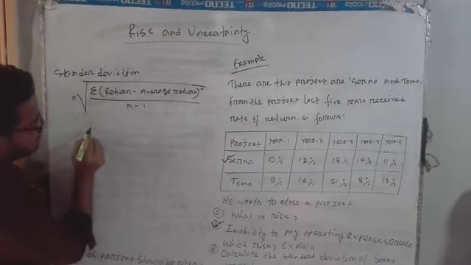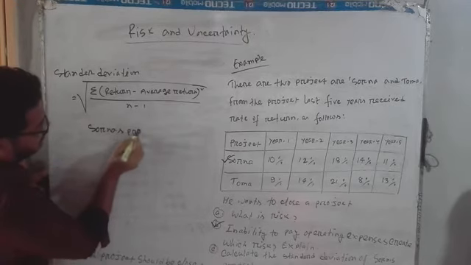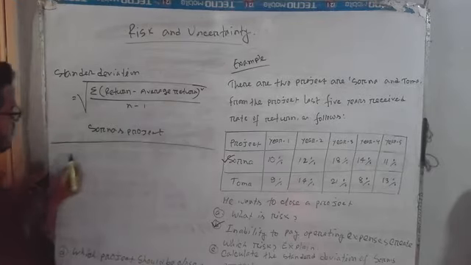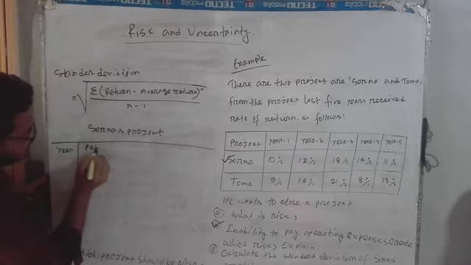Shornus companies or Shornus product. The first column is year, then return.